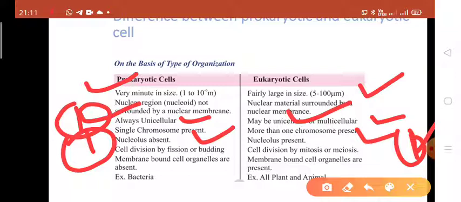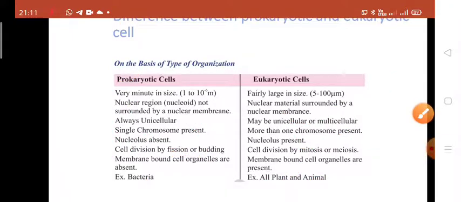Now here the nucleus is absent, means they have no nucleus, and here they have a nucleus. Cell division is by fission and budding, and here it is by mitosis and meiosis. Membrane bound organelles are absent in bacteria, and here they are present in animal and plant.